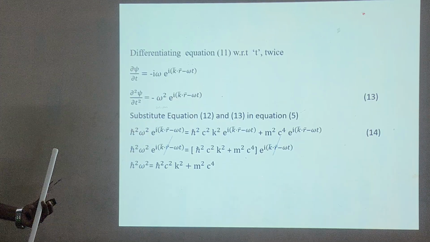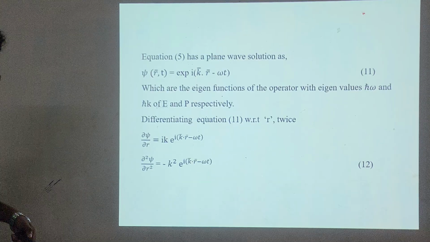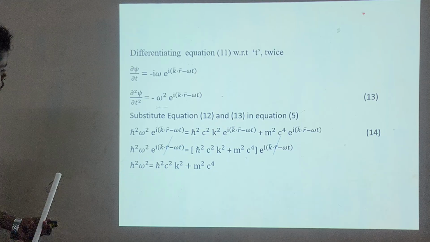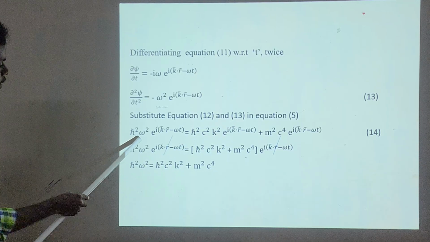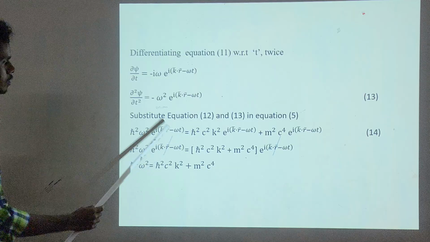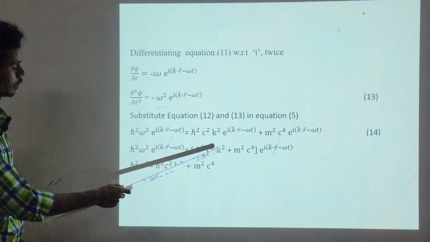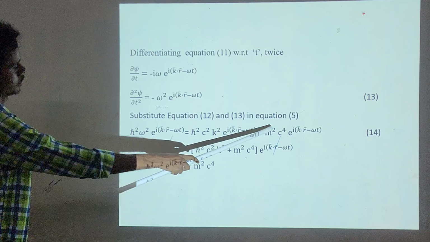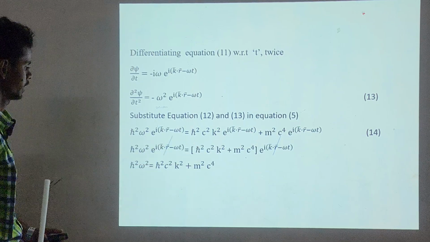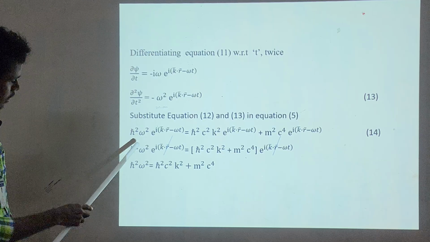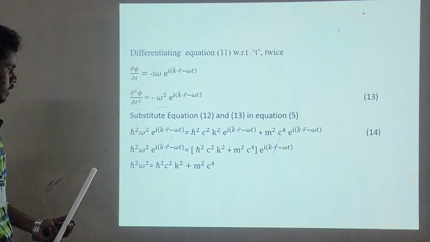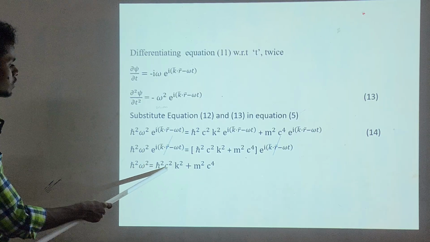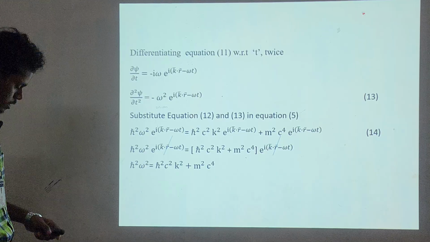Now substitute equations 12 and 13 in equation 5. h cross squared ω squared e^(i(k·r − ωt)) is equal to h cross squared c squared k squared e^(i(k·r − ωt)) plus m squared c⁴ e^(i(k·r − ωt)). Now the common terms get cancelled, which gives h cross squared ω squared is equal to h cross squared c squared k squared plus m squared c⁴.